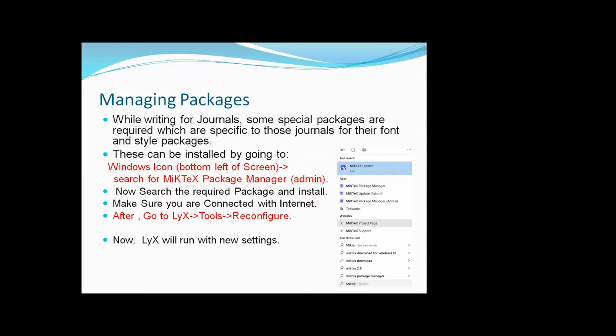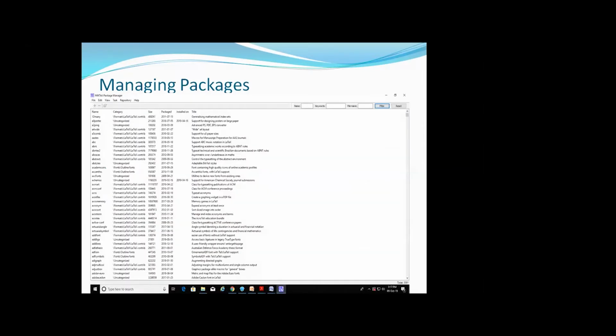When you click on the start button, this kind of window will appear. There the MiKTeX Package Manager is there. What you have to do is click on the MiKTeX Package Manager, then this kind of screen will appear. Here you can search the required package if you find some error while making the PDF from that particular file. So you can download that particular package from here.